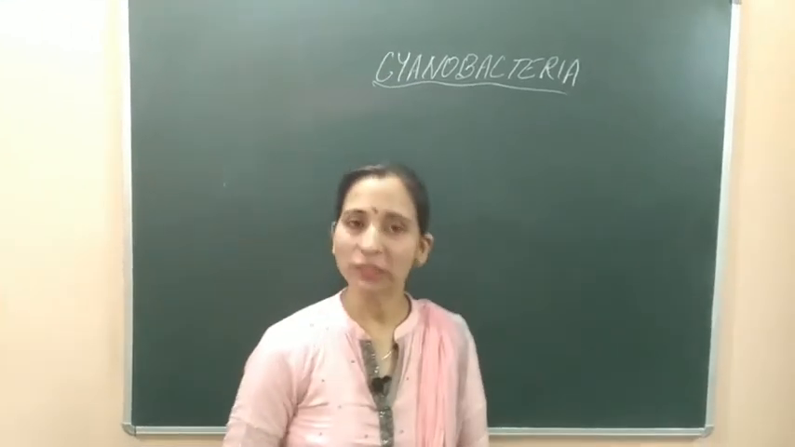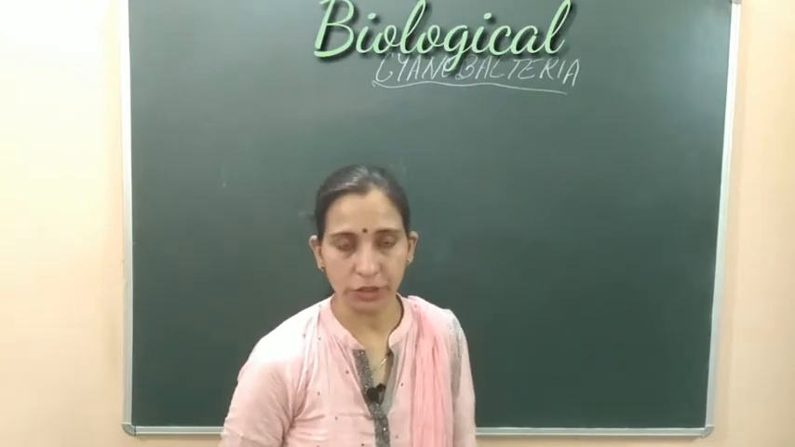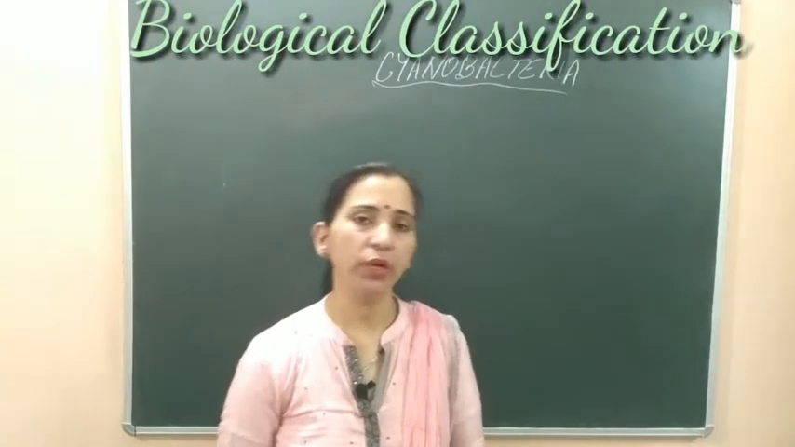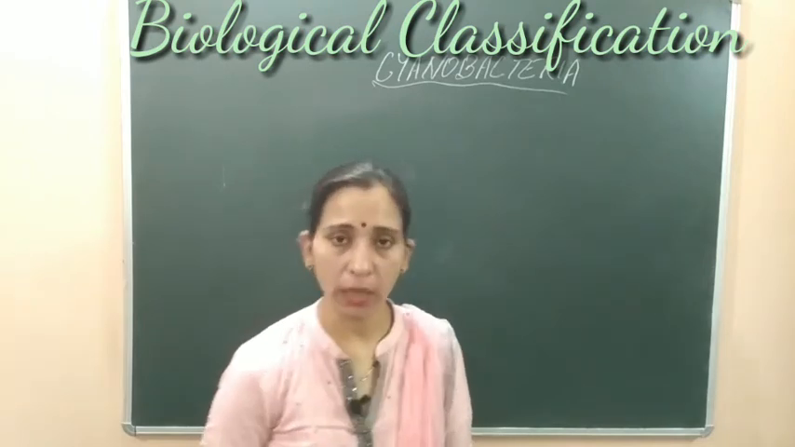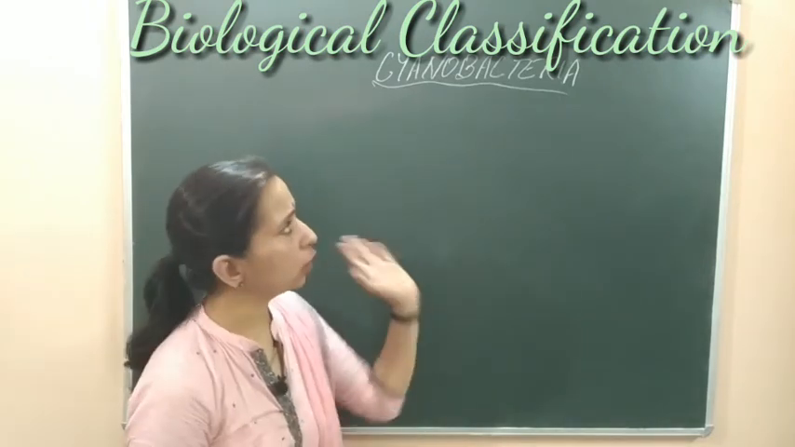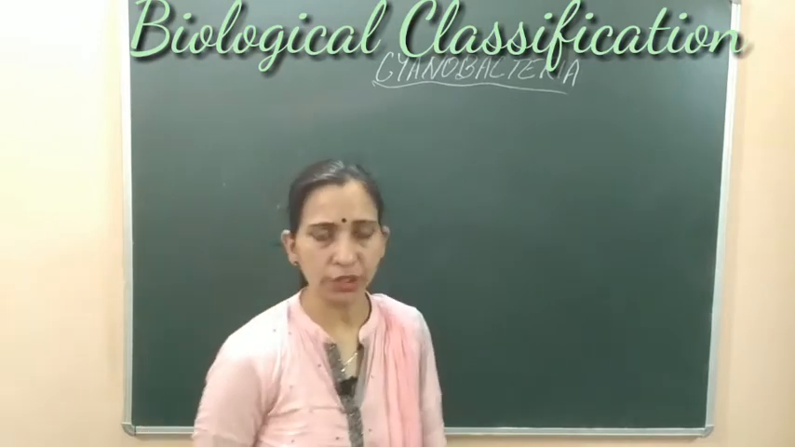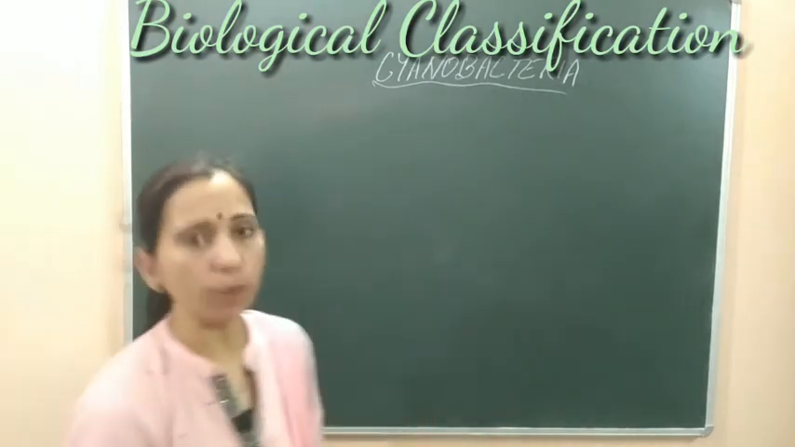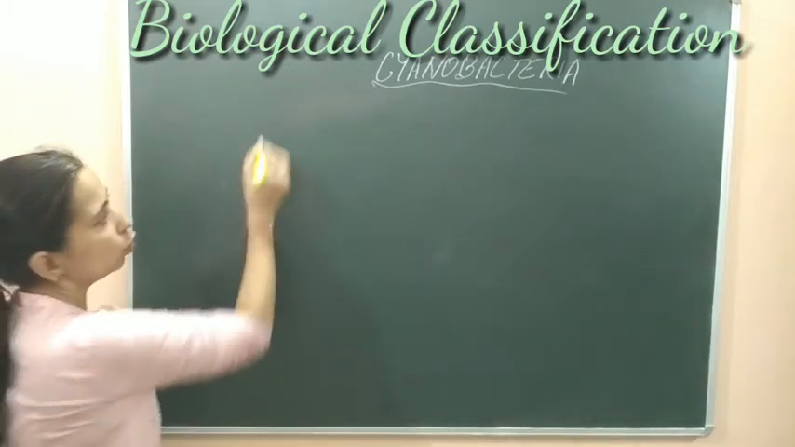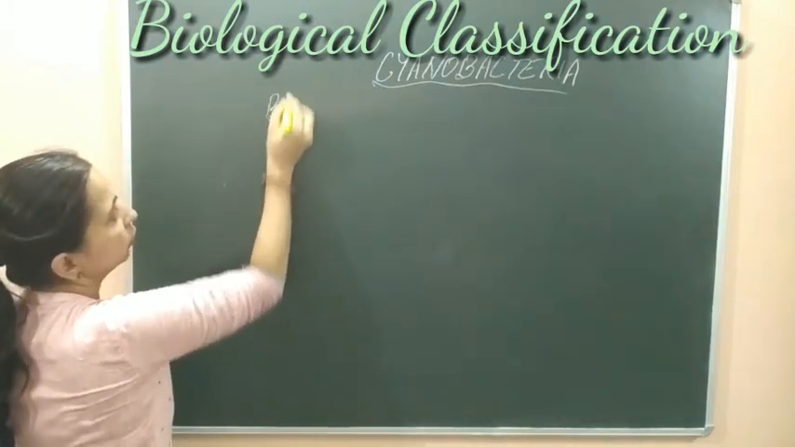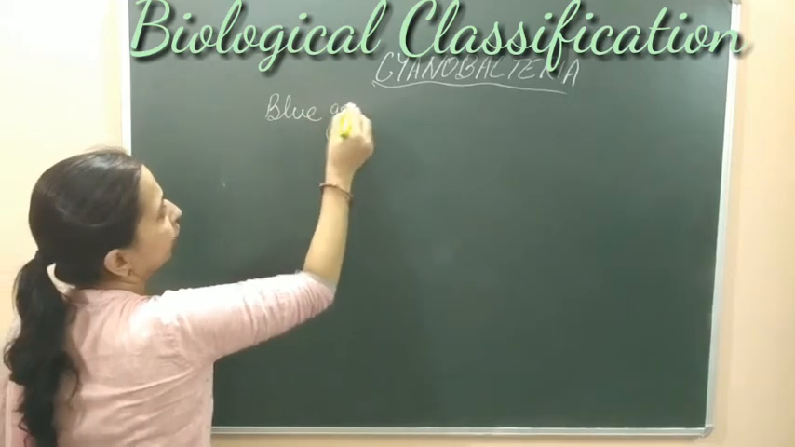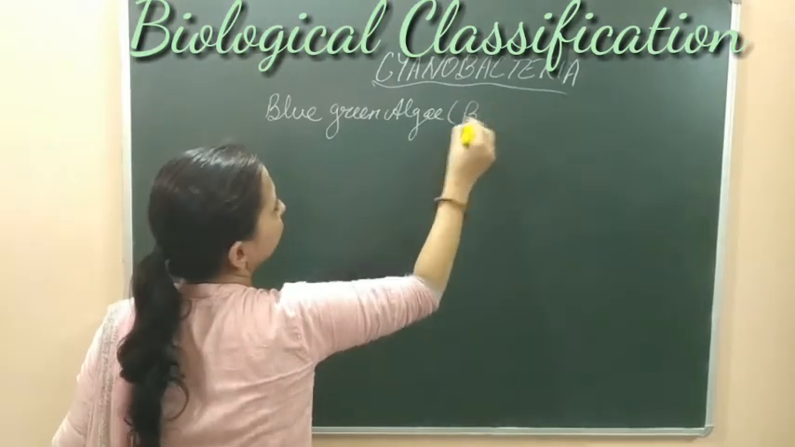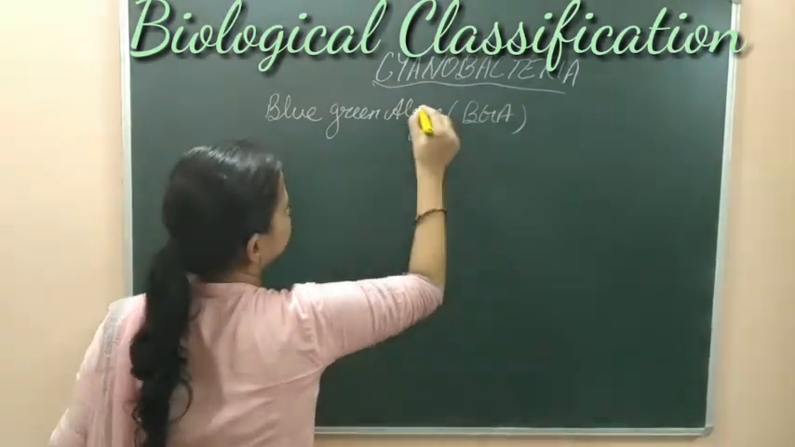Hello students, let's start with the next topic, which is cyanobacteria. As you know, we are discussing kingdom Monera, and in the previous video we discussed the archaebacteria. Now we will take an example of another type of bacteria, the eubacteria, and in the eubacteria we also include cyanobacteria. These cyanobacteria are also known as blue-green algae, or BGA.